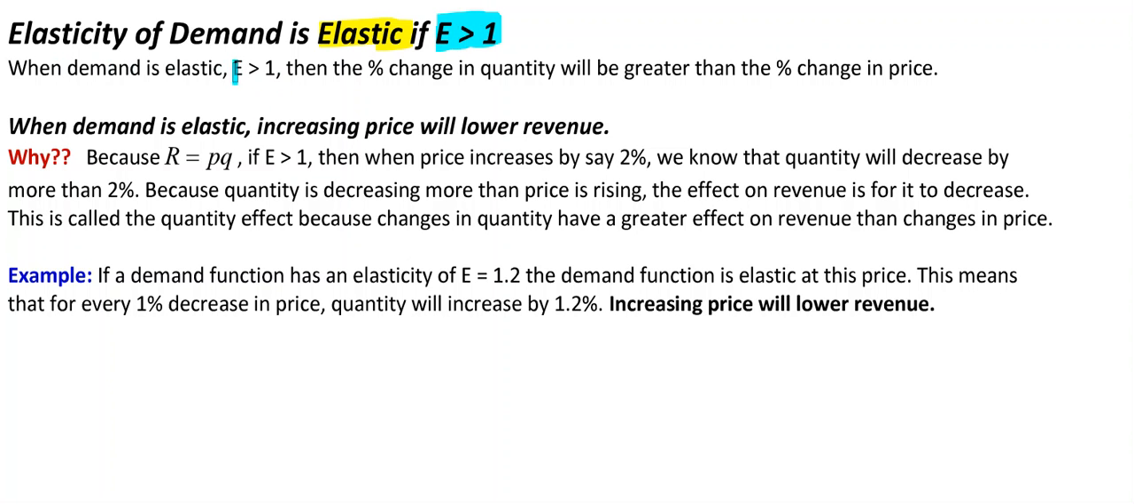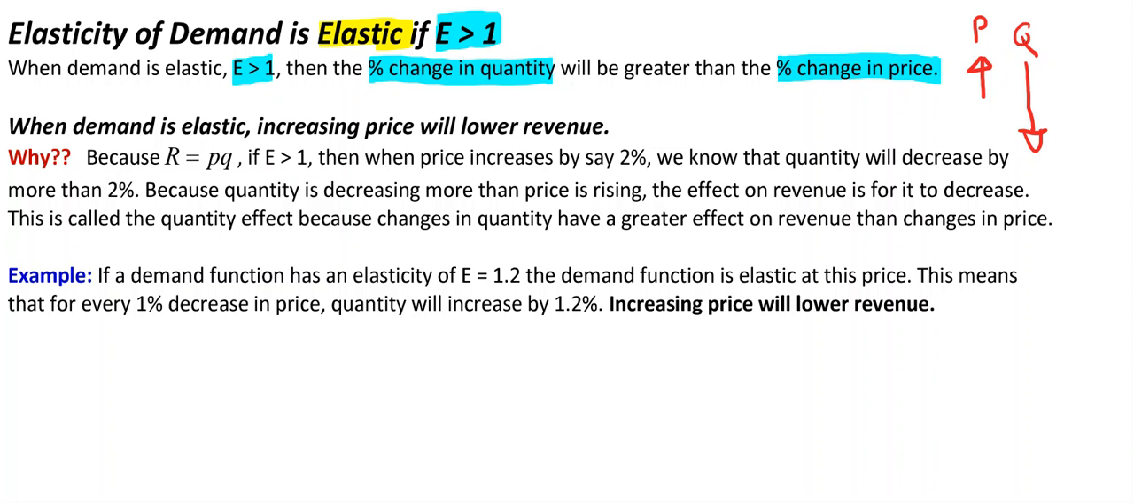When demand is elastic, greater than 1, then the percent change in quantity will be greater than the percent change in price. So as an example, let me just draw some little arrows here. Let's say our price goes up by this much. But if we have an elasticity which is greater than 1, in other words, an elastic situation, then the percent change in quantity will be greater than that. So I'm going to represent that with a larger arrow. So in other words, the quantity is going down more than the price is going up.